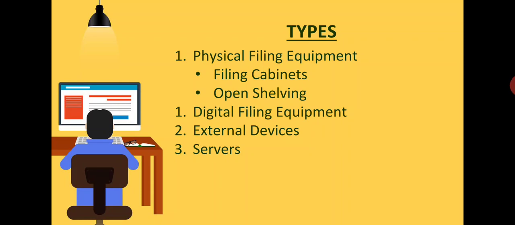Open shelving units are similar to open bookcases and are specially designed for folder heights and width. The design allows users easy access to files and can be either stationary or mobile if rollers are attached to the bottom.